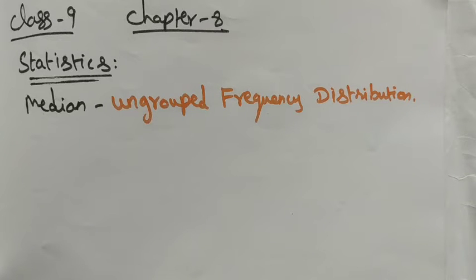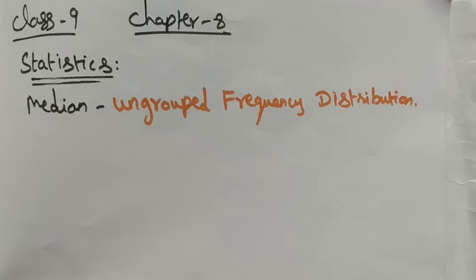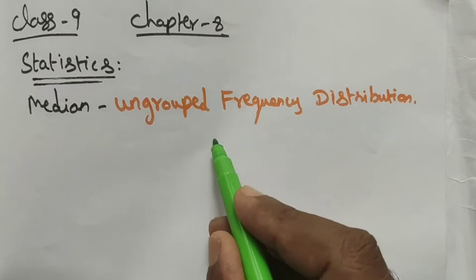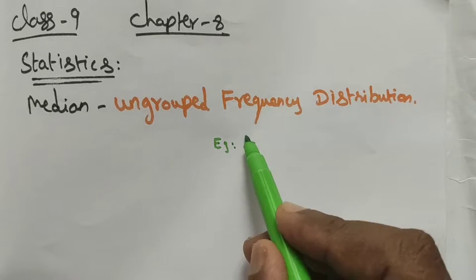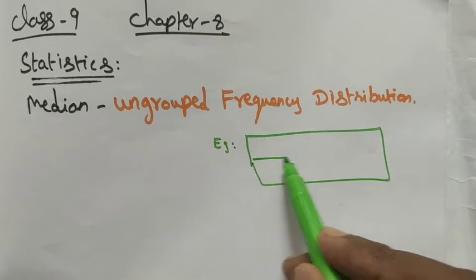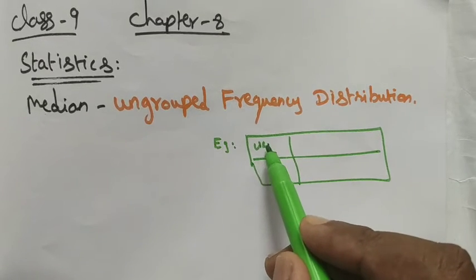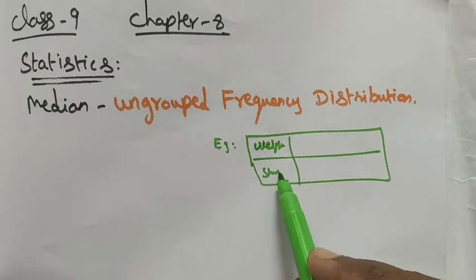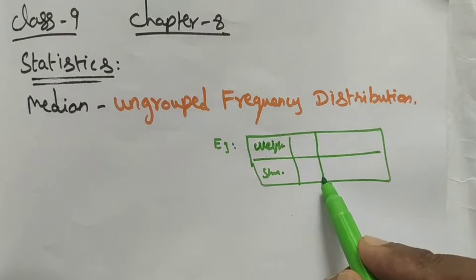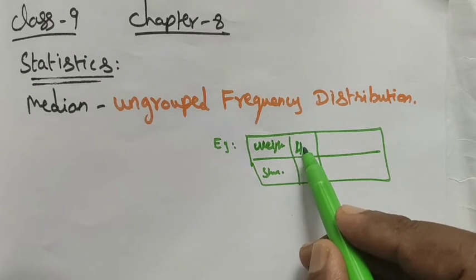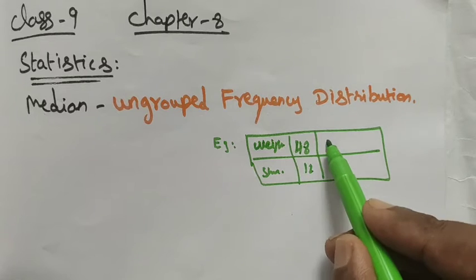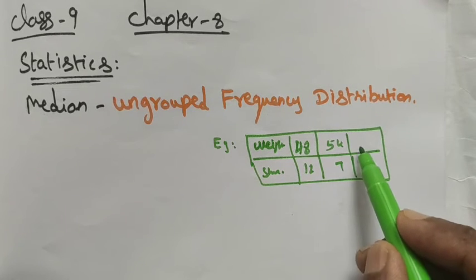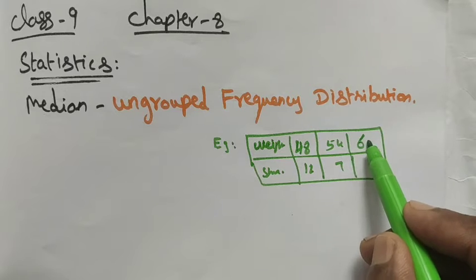Chapter 8, Statistics. Here we are going to see the median for ungrouped frequency distribution. Example, if the frequency distribution is given, for example, let me take it as the weight and the number of students. The weight is given as 48 kgs, 12 students; 54 kgs, 7 students; and 60 kgs, that is